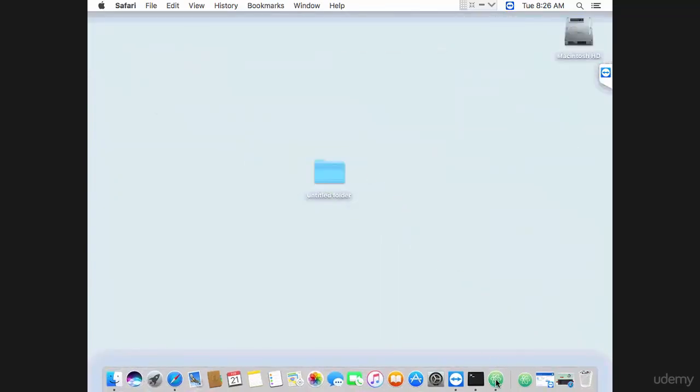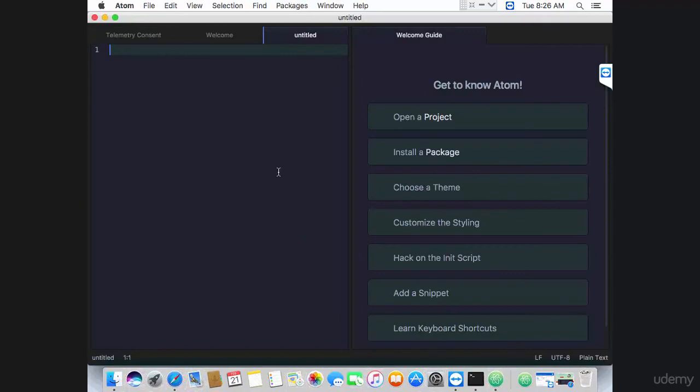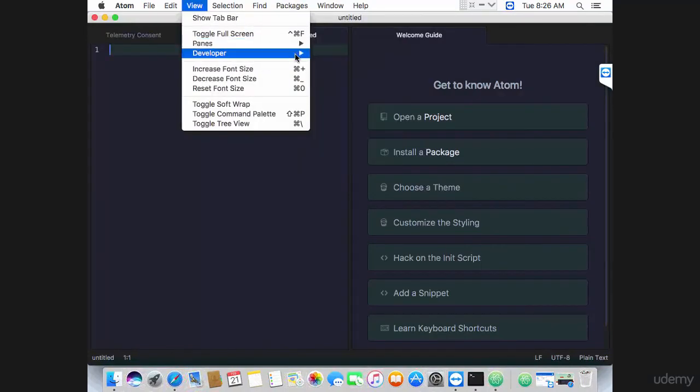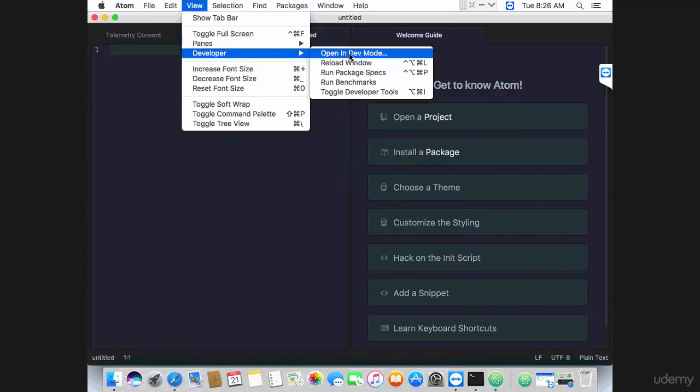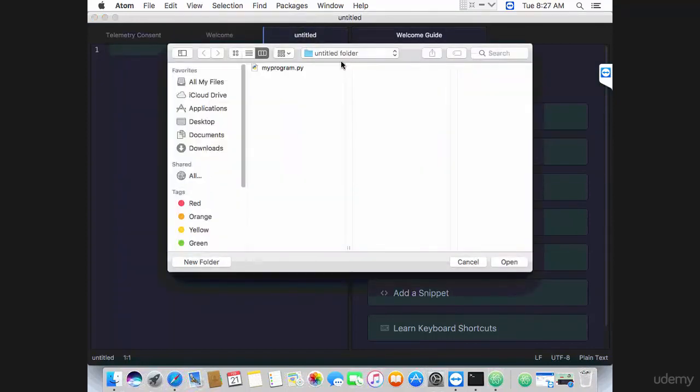And you want to launch Atom. And then go to View, Developer, Open in Dev Mode. And that will ask you for the directory that you want to open.